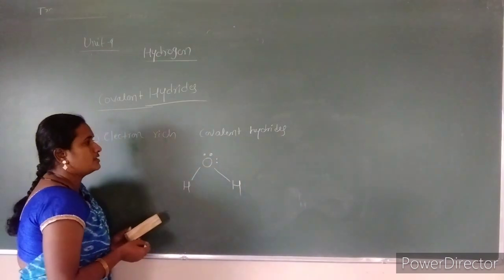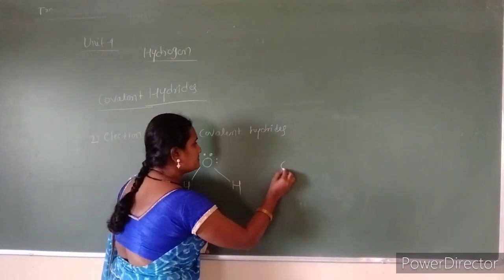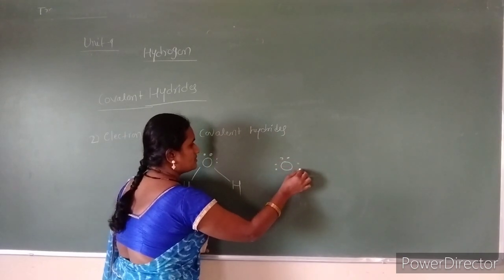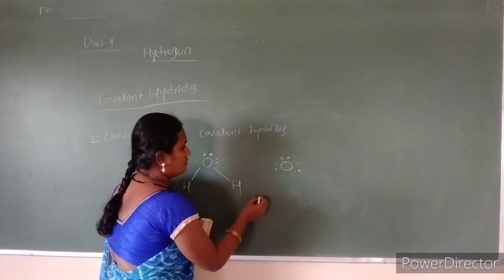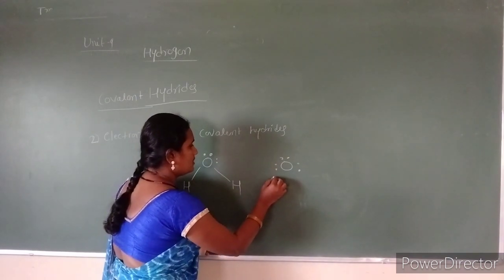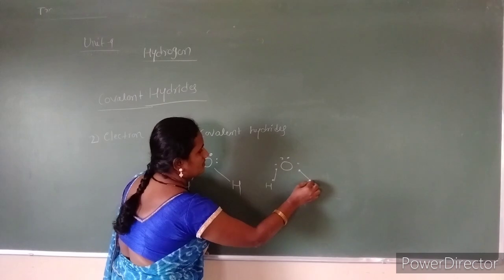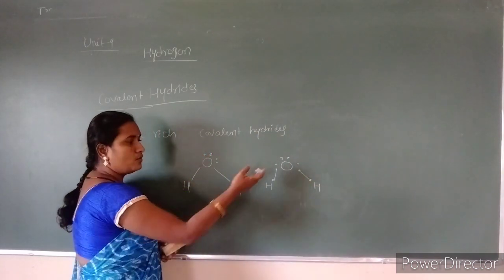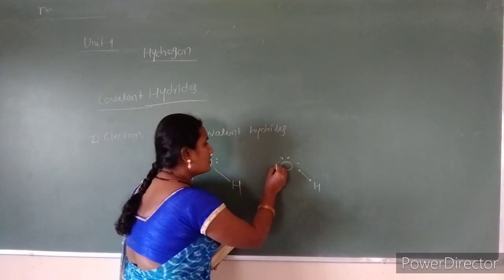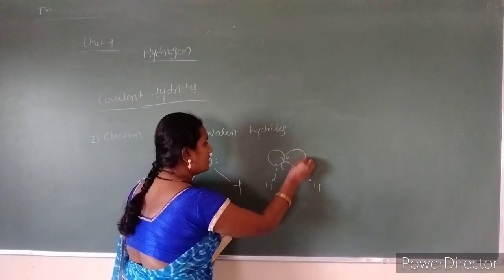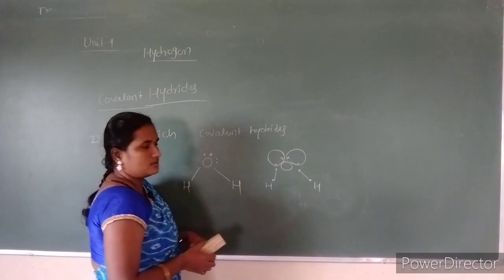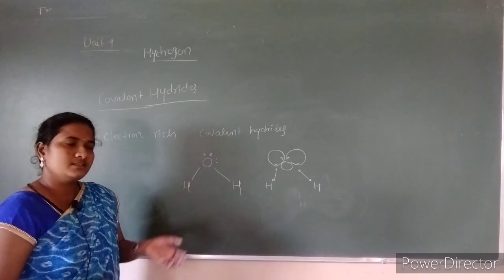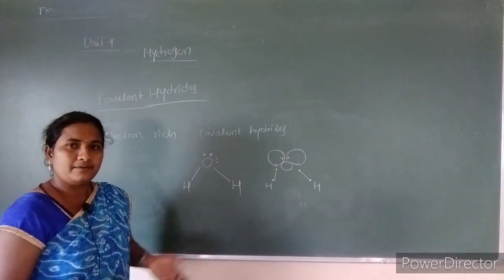If we write the Lewis dot structure, oxygen has 6 valence electrons, 2 of which are combined with the hydrogens, and it still shows the presence of 4 valence electrons. These are called a lone pair of electrons or else non-bonding electrons. This lone pair again shows the donation property, since these are considered to be Lewis bases.